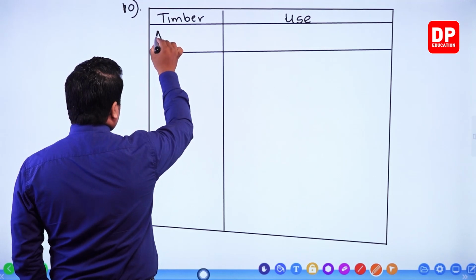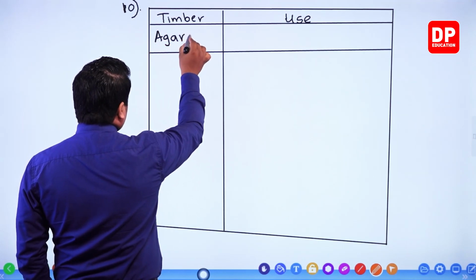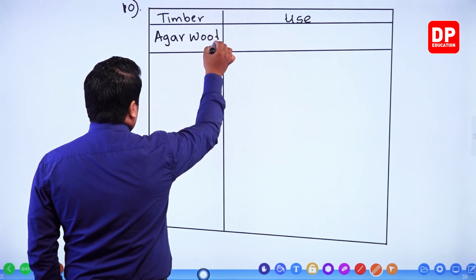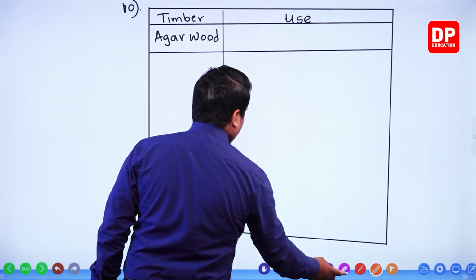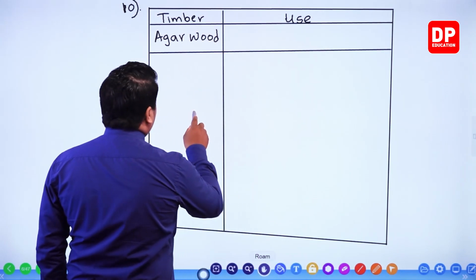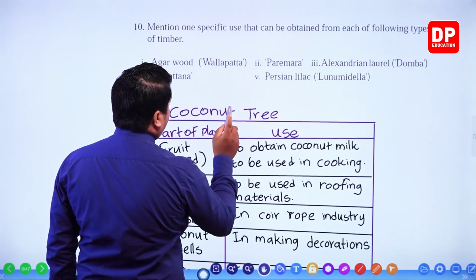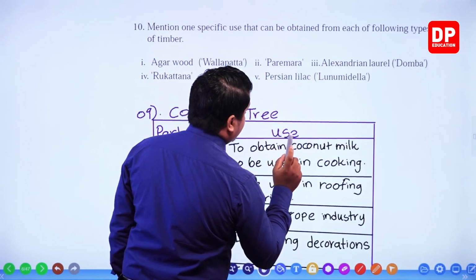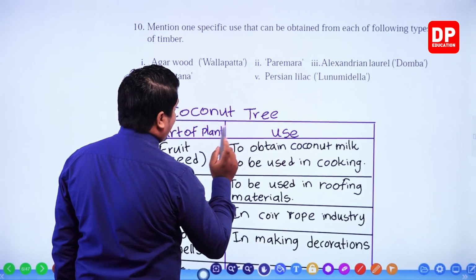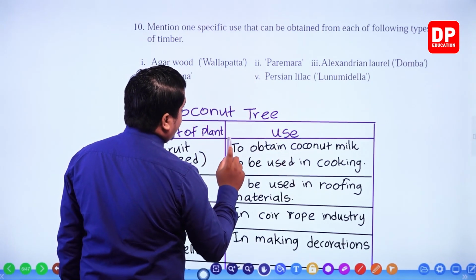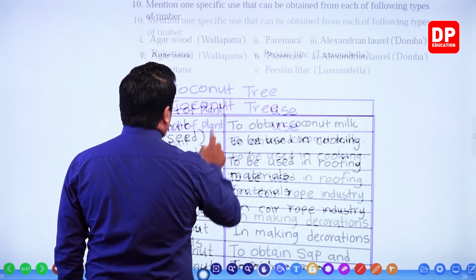Agarwood, then Parimara, Alexandrian laurel or else Domba. I'll mention as Domba. Okay. So Parimara, Domba and Rukkattana.